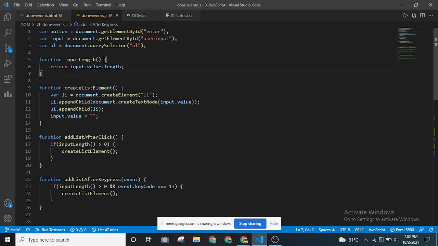So moving on, as you can see, the first function is returning the input length. Input is whatever we type inside this tag. Let me show you this one as well so that you can understand. Let me share the entire screen itself, so that whenever I am changing the browser and code editor, you can see that. Give me just a second.